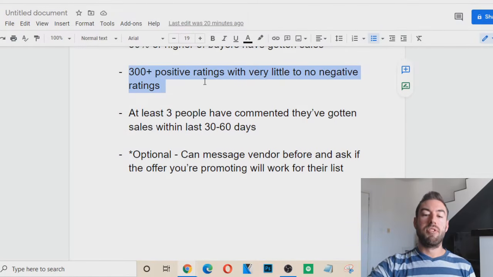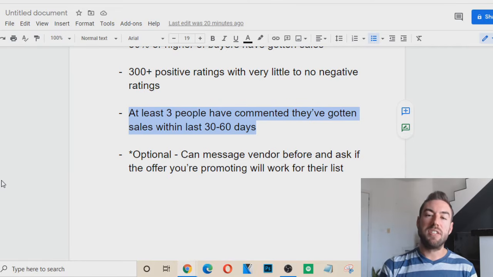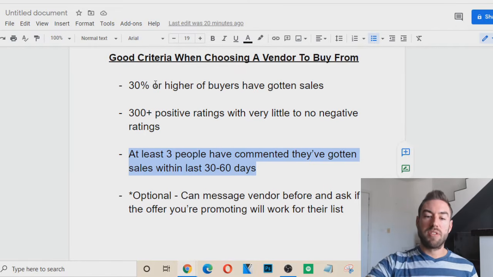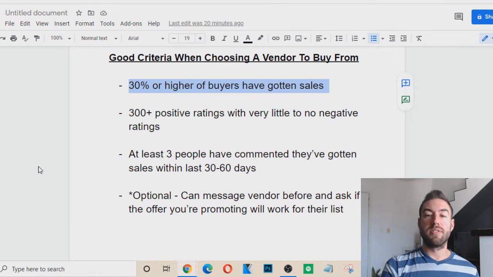Now, criteria number 3 is we want to have at least 3 people that have commented on that vendor that they've gotten sales within the last 30 to 60 days. Now, with the previous criteria point, this is all time. Okay, so the total amount of time that vendor's been selling on Udemy, what percentage of people report sales? Okay, it's very good to have this criteria because you want a consistent, very good quality person over time.